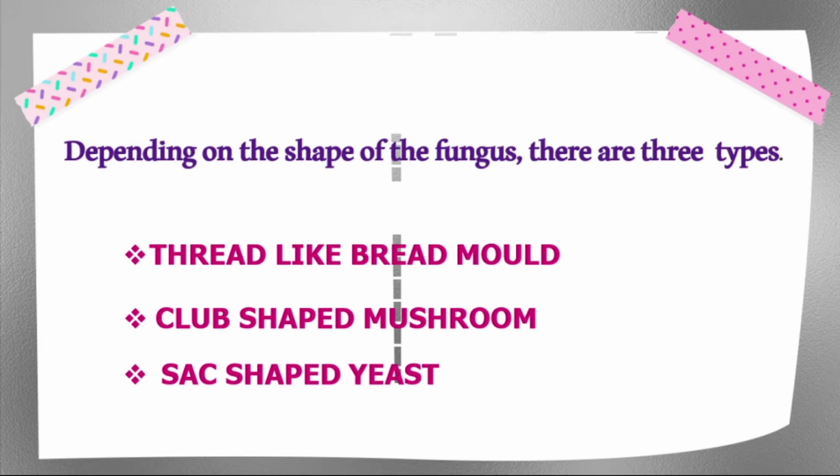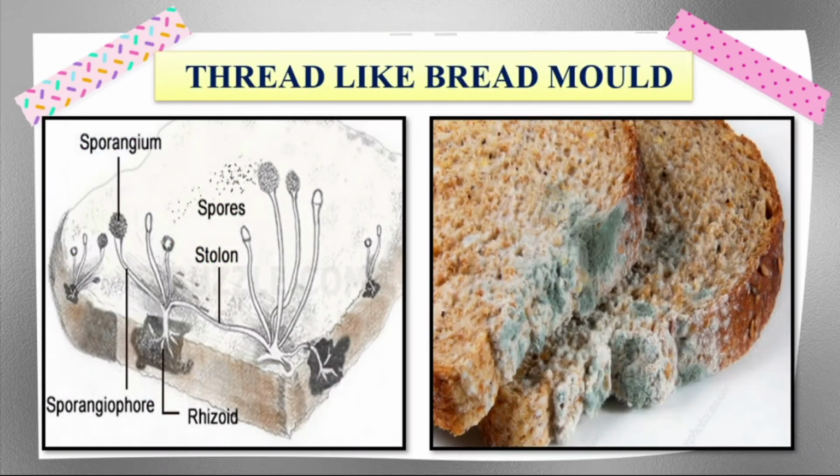Thread-like bread mold we can clearly observe on a slice of bread. We take bread slices and keep them in the open. Within a few days you can see this thread-like growth. So this is called thread-like bread mold.